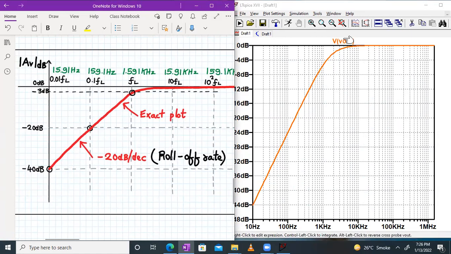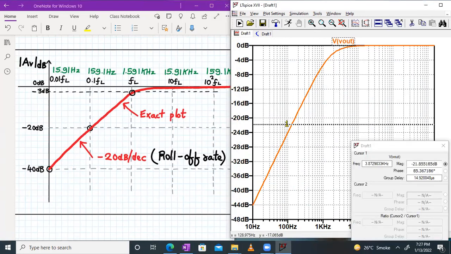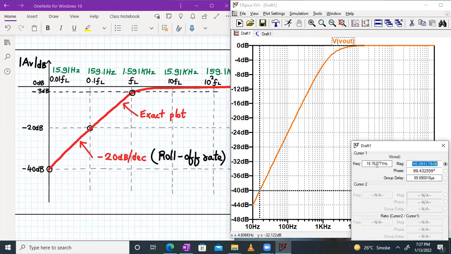So let's check that. Around minus 40, where it is, let's check. Yeah, this is minus 40 dB, right? And the frequency is around 15.76 hertz. So it's quite similar, quite nearby.